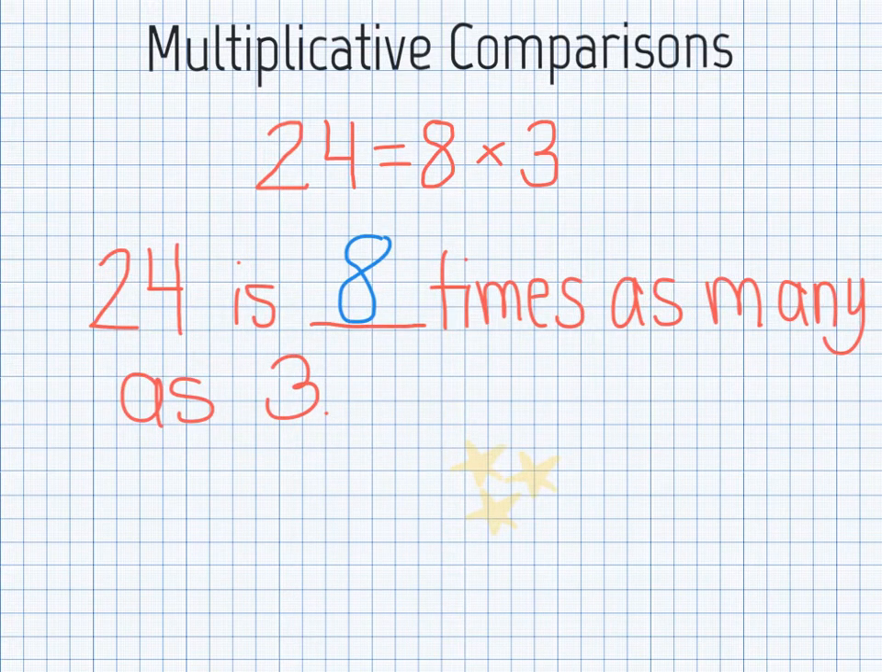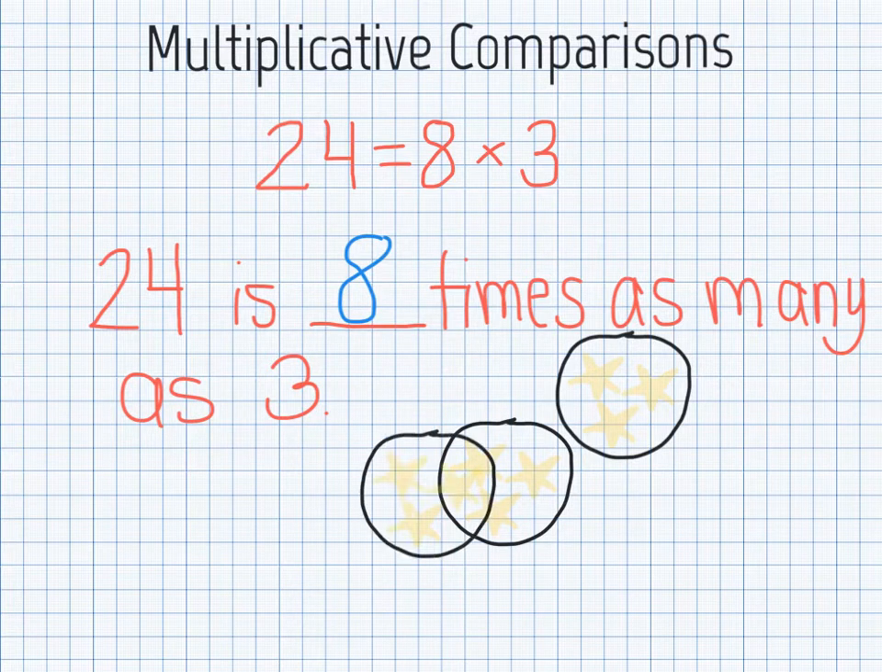Let's start by looking at these 3 stars. We're trying to fill out 24 is blank times as many as 3. So we need to figure out how many groups of these 3 stars we would need to equal 24. If we have one more set of the stars, now we have 6. That is 2 times as many as 3. We are trying to get all the way up to 24. Another one would bring us up to 9. Still not enough. Let's keep going.